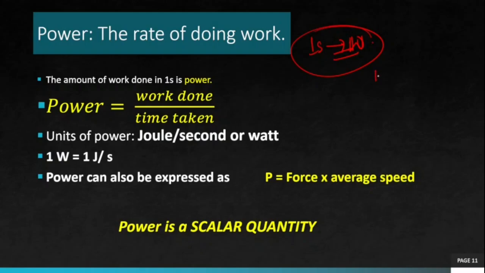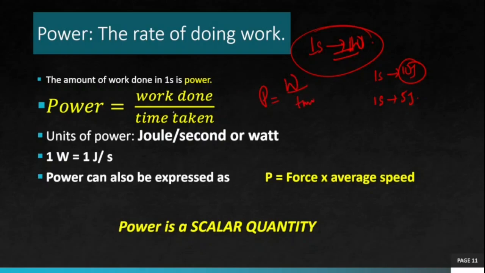एकजना मान्छेले 1 second मा 10 जूल काम गरे रे. अर्को मान्छेले त्यही 1 second मा 5 जूल मात्रै काम गरे रे भनेपछि यसले ज्यादा काम गर्दैछ. So power of this is more. And how do we calculate power? To calculate power, total work done divided by total time taken to do that work.